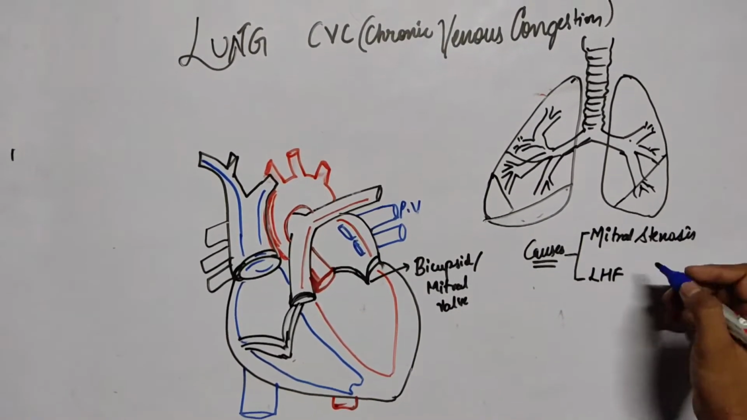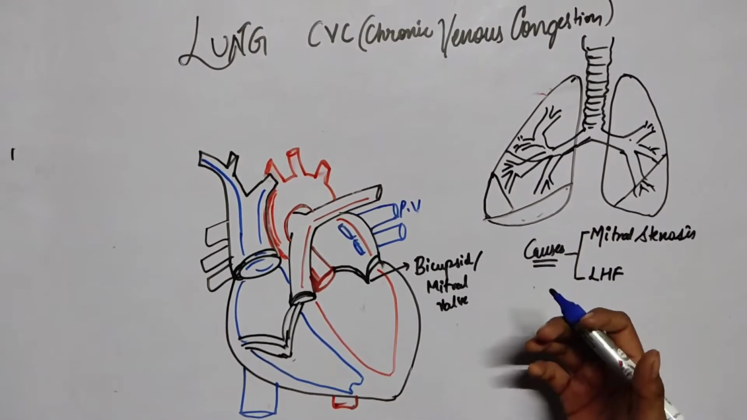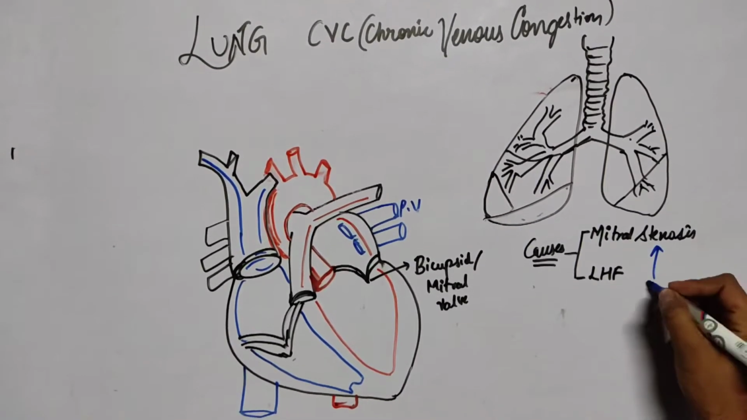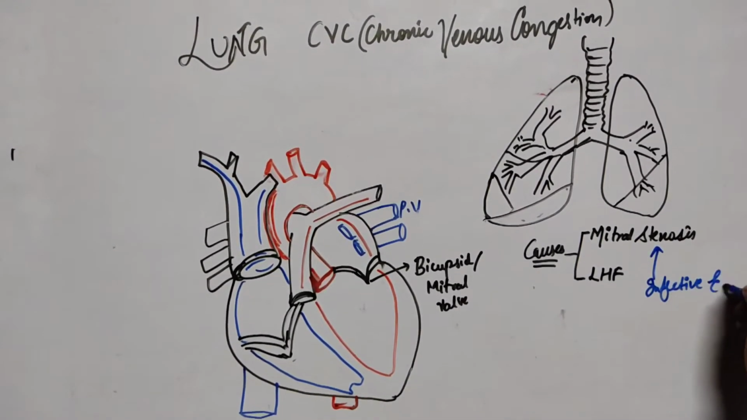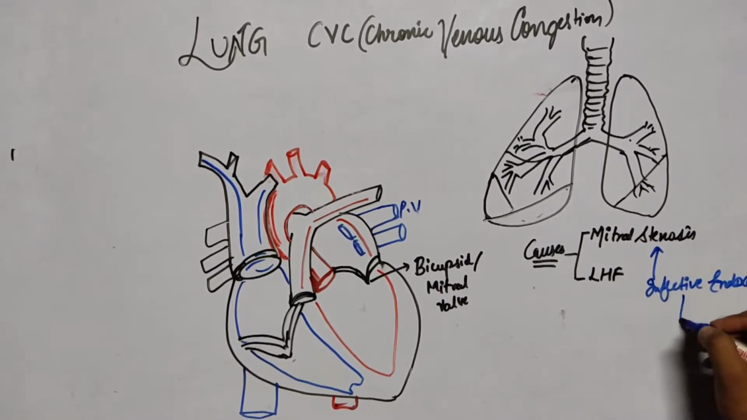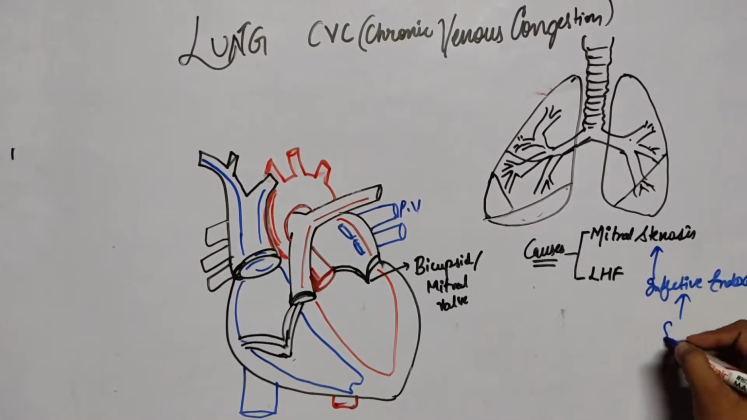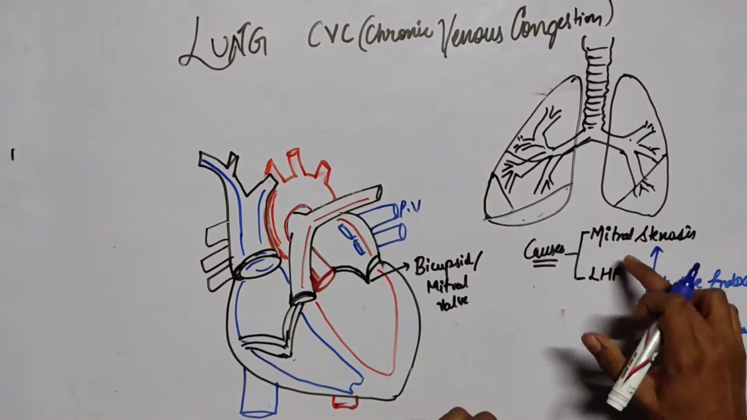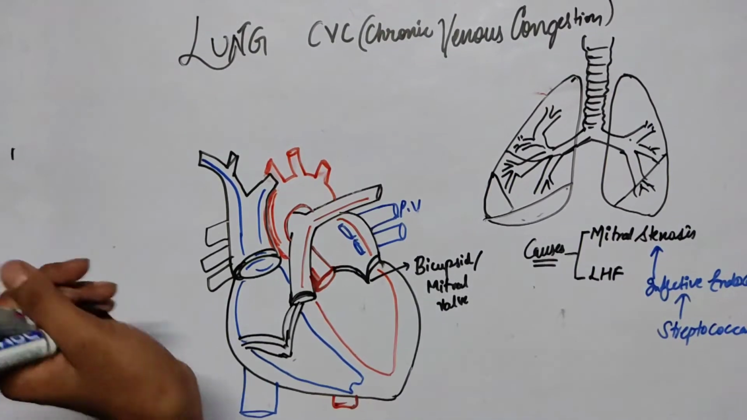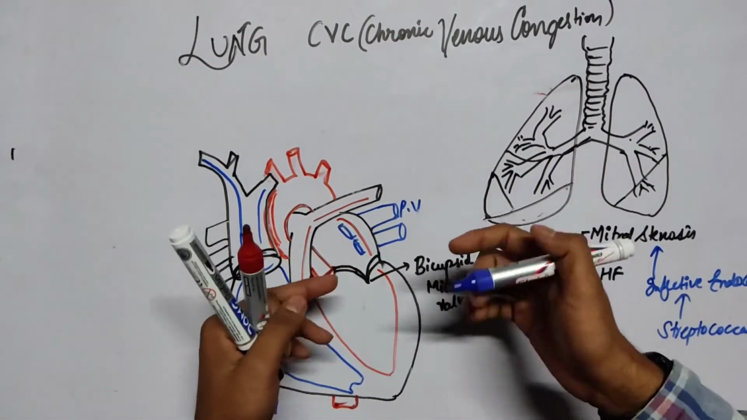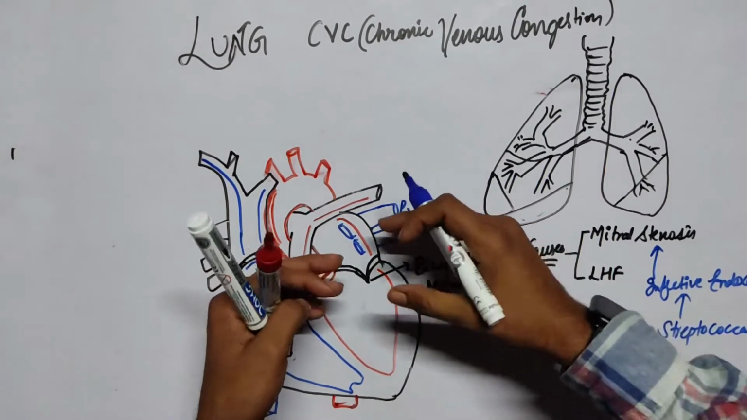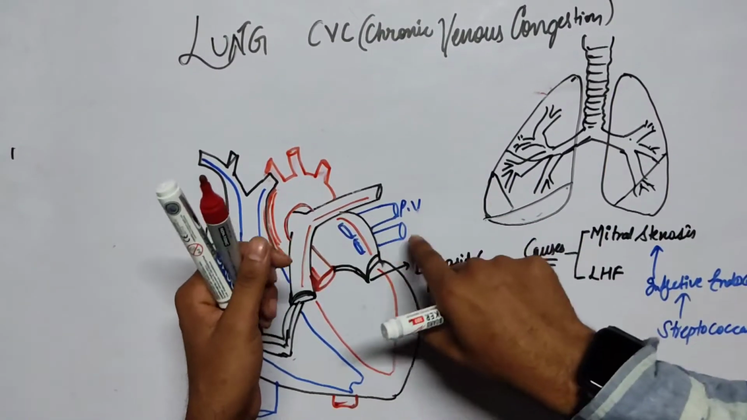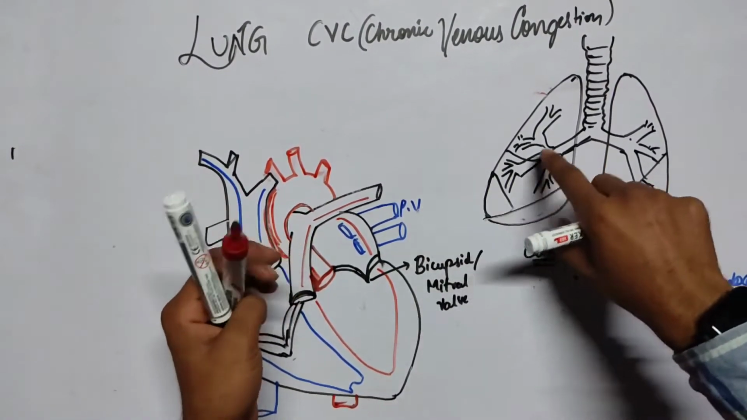So why does mitral stenosis occur? Because of infective endocarditis. We must have studied endocarditis in microbiology, caused by streptococcal infection. So we get infective endocarditis and we get mitral stenosis. What happens during mitral stenosis? The bicuspid mitral valve gets affected, and that is the reason the blood gets accumulated in the atrium, and soon after in the pulmonary vein, and then inside the lungs.